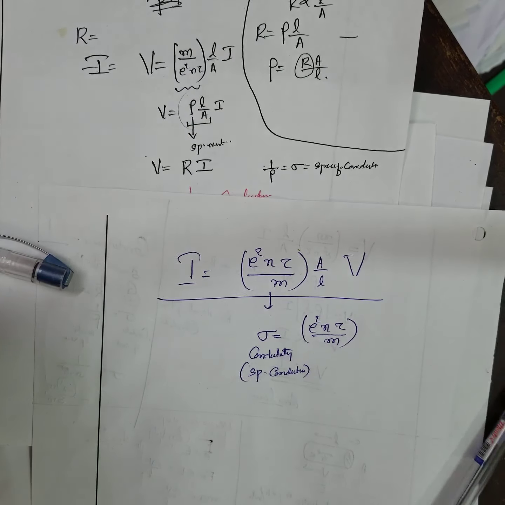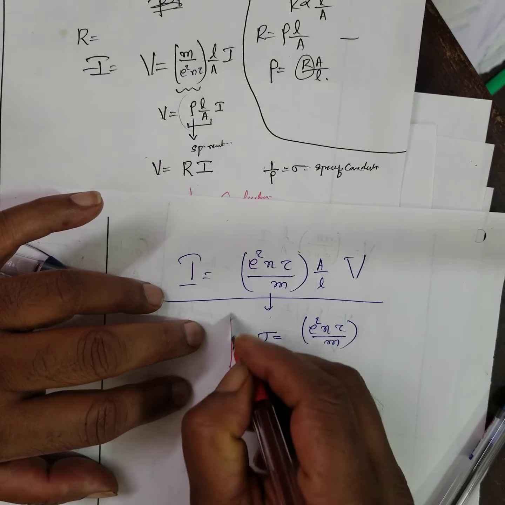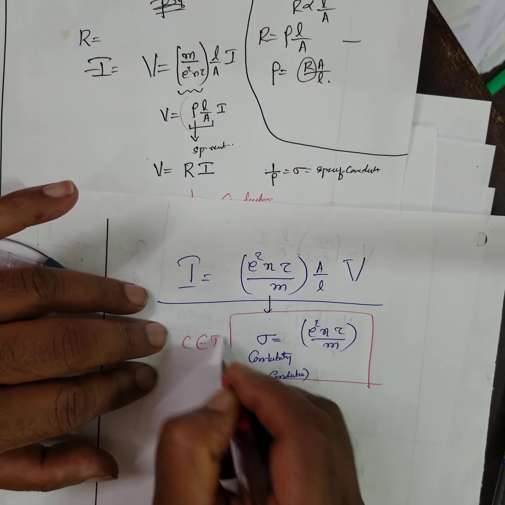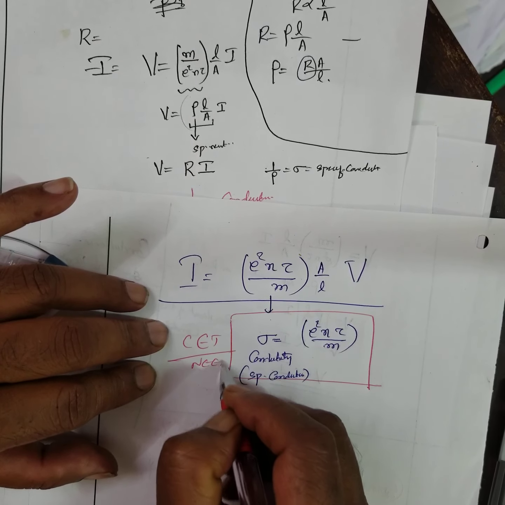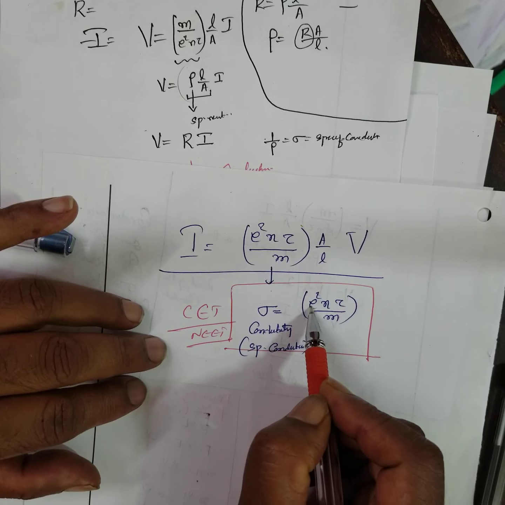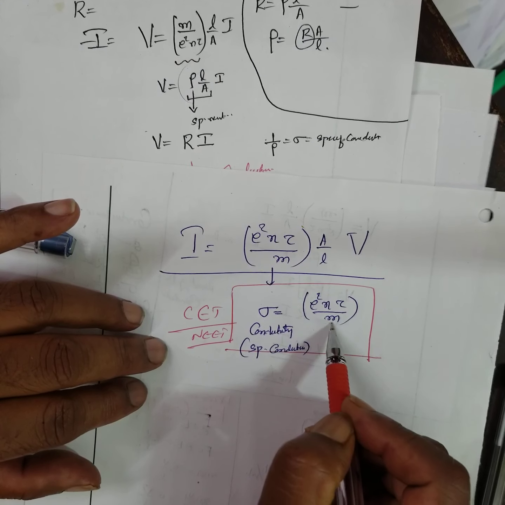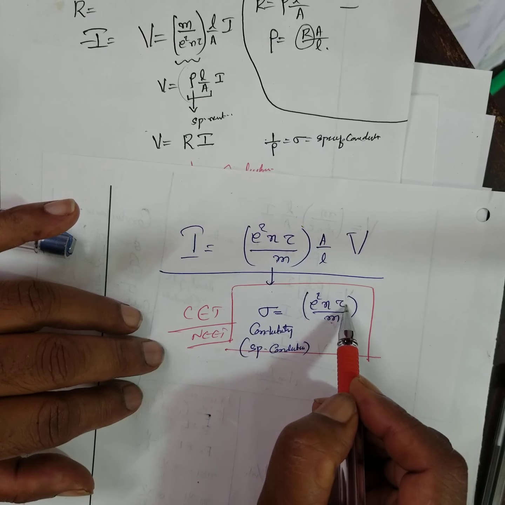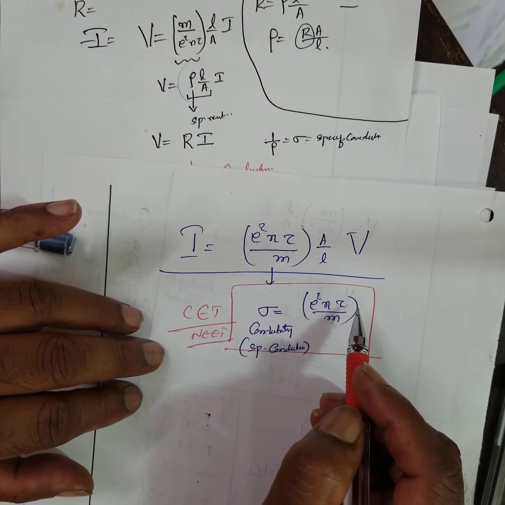They may ask you to write an expression for it. They ask you to remember this for CET or NEET. They ask you to identify the symbols. What are they? e is the electronic charge, m is the mass of an electron, n is the number of electron density, tau is the relaxation time.